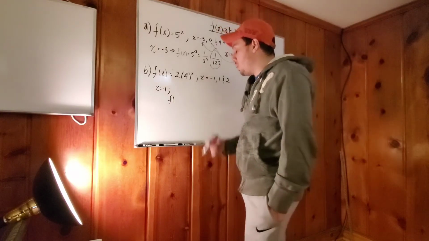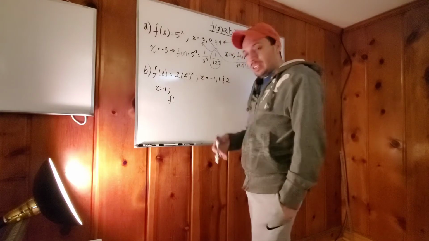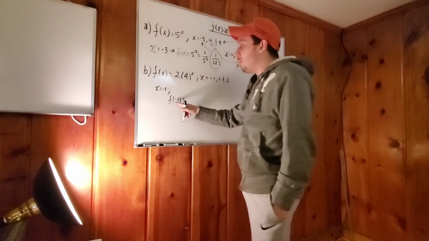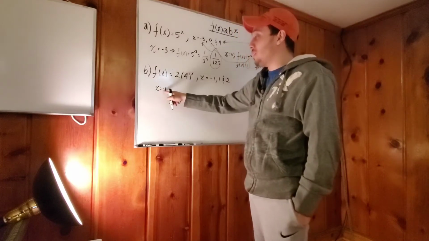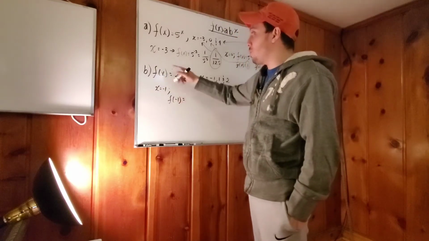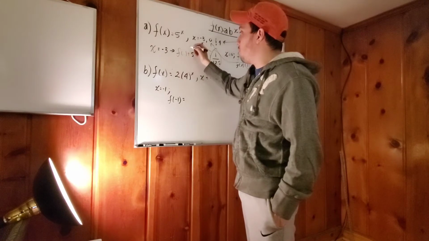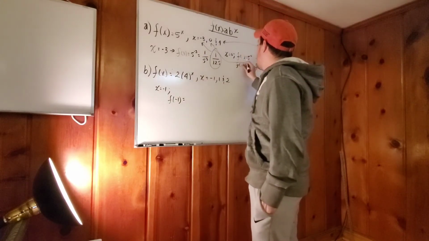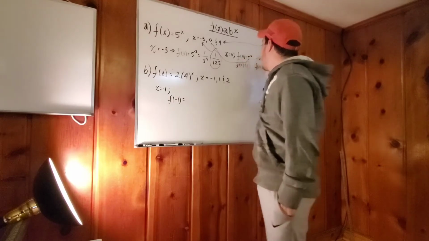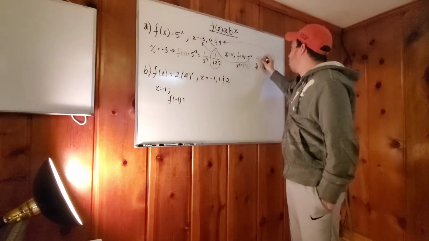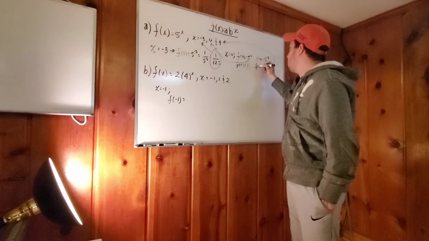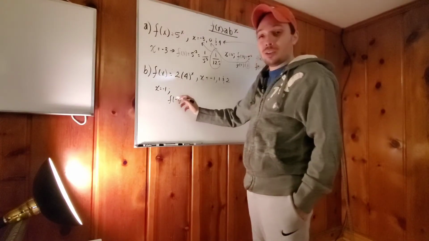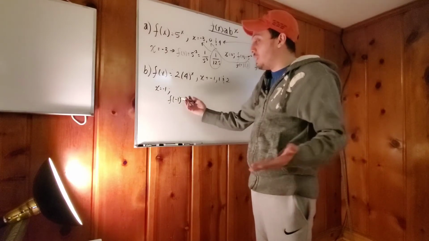I don't know whether to teach you this or not. It does make sense. I'm going to put f of -1, I mean. And the reason is because if I put x as -1, then x is here too. So in here, I should have put f of 3. And in here, I should have put f of 0. And in here, I should have put f of 4. That's how you use that notation. The function is going to be what value at -1.